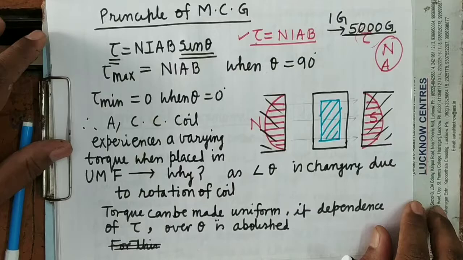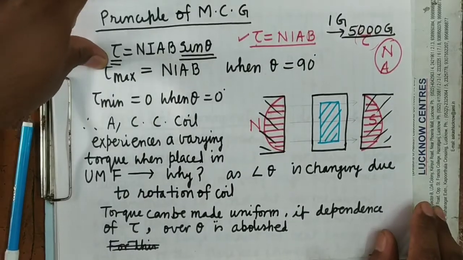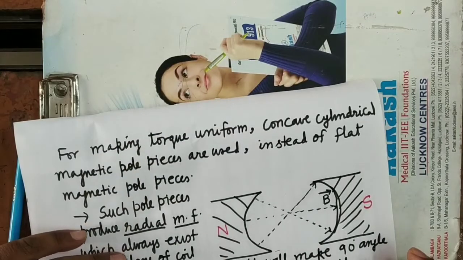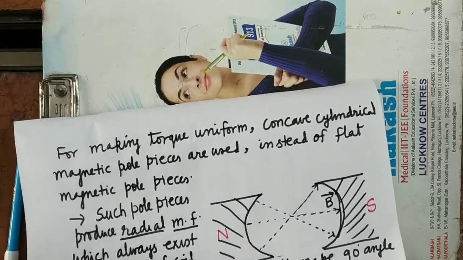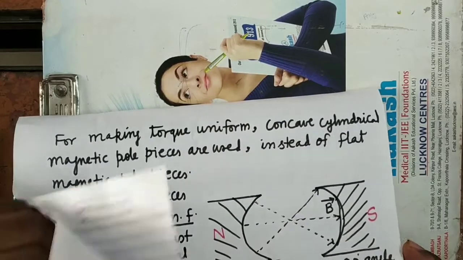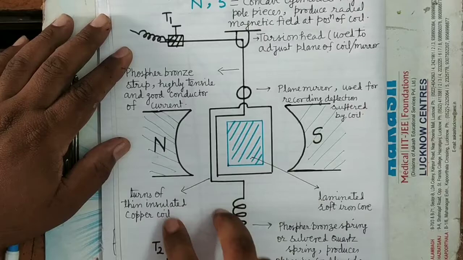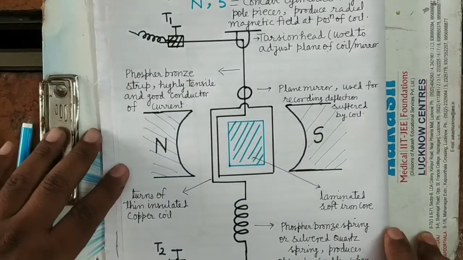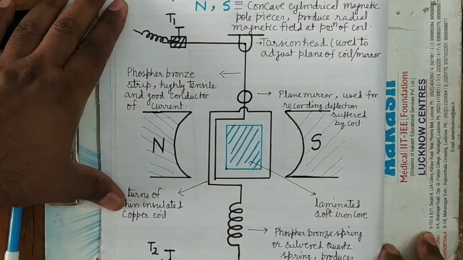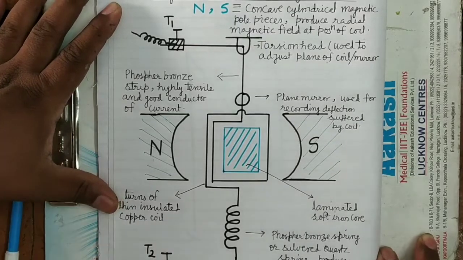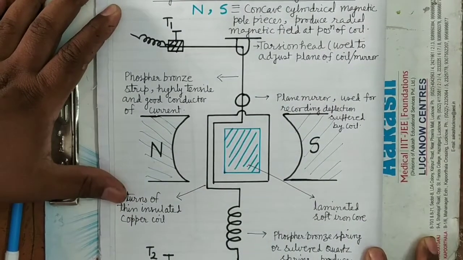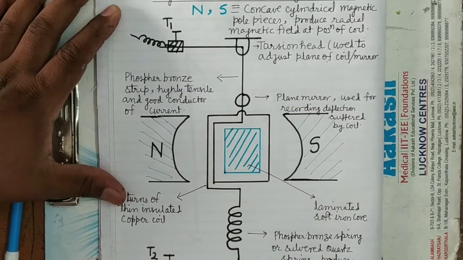It's clear? Now see here. Moving coil galvanometers are of 2 types. One is the suspended coil galvanometer and the other is the pivoted coil galvanometer. Today I am going to explain the suspended coil galvanometer. You can see the diagram here, which I have already drawn.